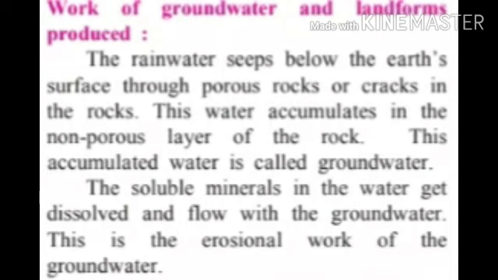The rainwater seeps below the earth's surface through porous rocks or cracks in the rocks. Porous rock is a kind of sedimentary rock which has small holes on the surface of the rock. Because of the small holes, the porous rocks accumulate rainwater in them. This water accumulates in the non-porous layer of the rock, and this accumulated water is called groundwater.